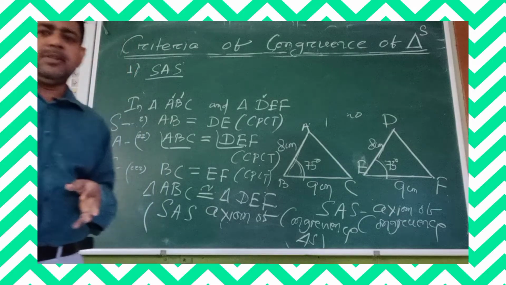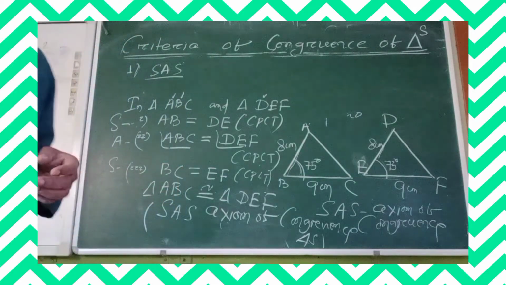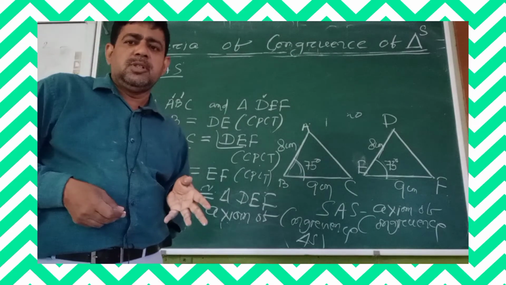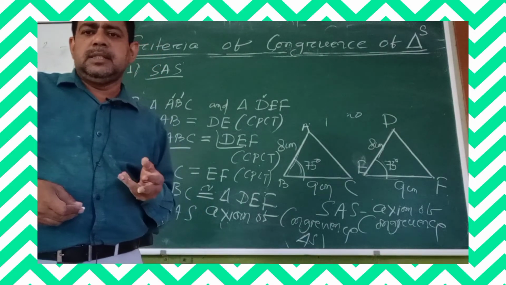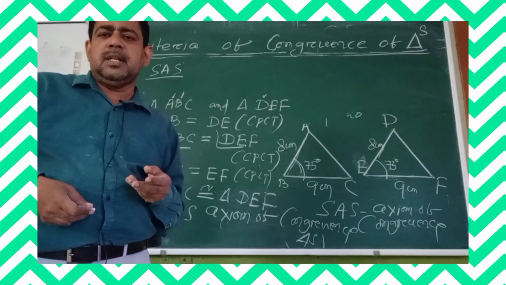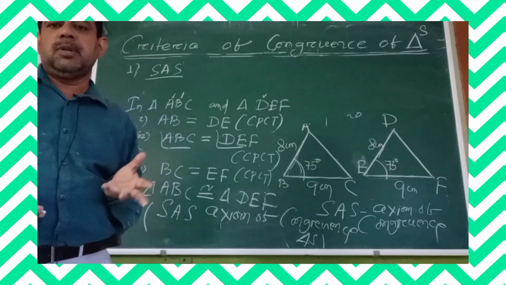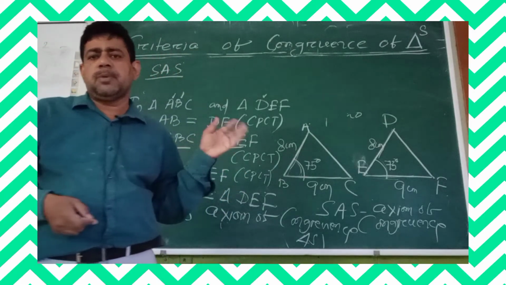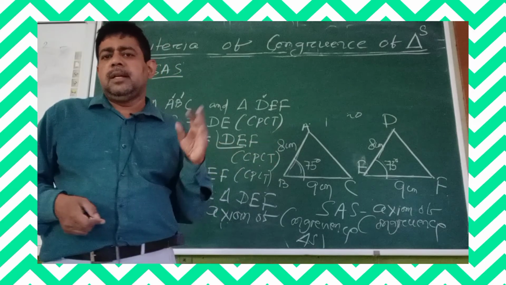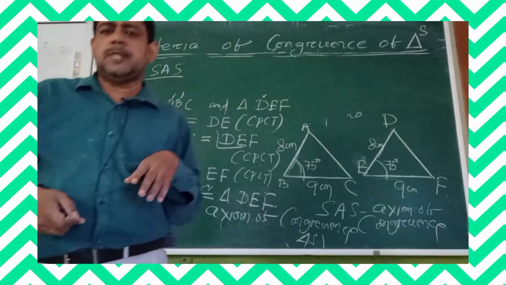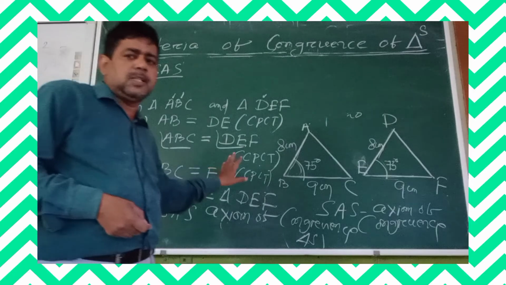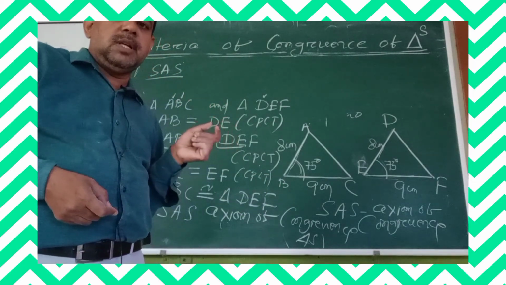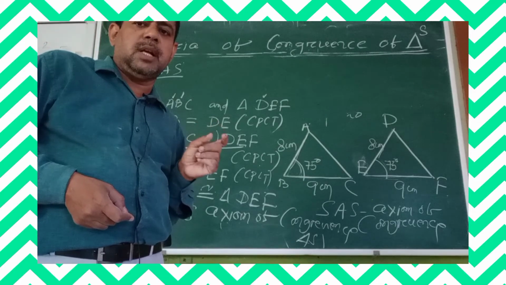Fine. So let us follow and practice. Today we discussed one of the criteria, and this is also known as the axiom of congruence of triangles: side, angle, side. Why is it known as an axiom? Because it is useful to verify the congruency of triangles, and any geometrical statement you can verify with the help of side, angle, side. If any triangles satisfy the side, angle, side condition, then those triangles must be congruent. That is why this is known as the side angle side axiom of congruence of triangles.